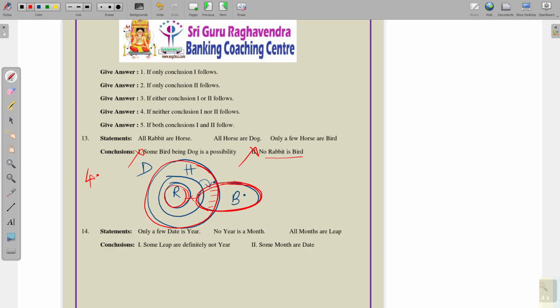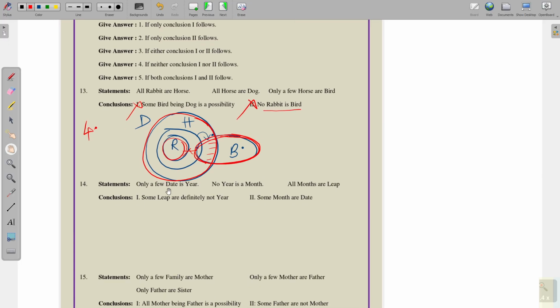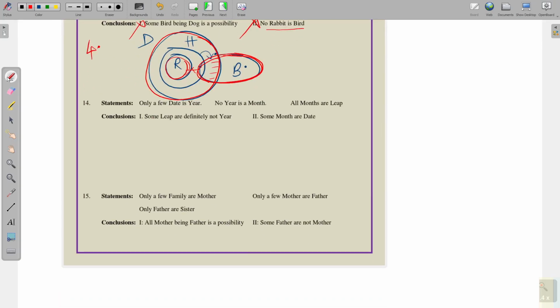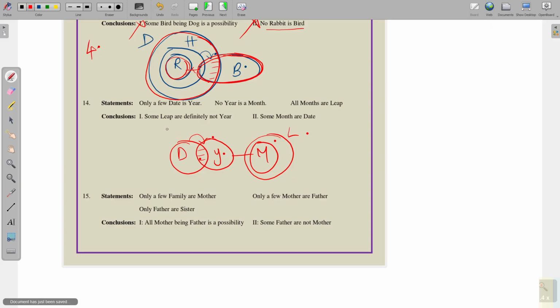Next, question number 14. Only a few date is year. No year is month, all month are leap. Next, what are the conclusions given here?